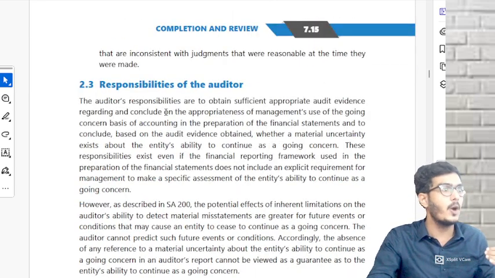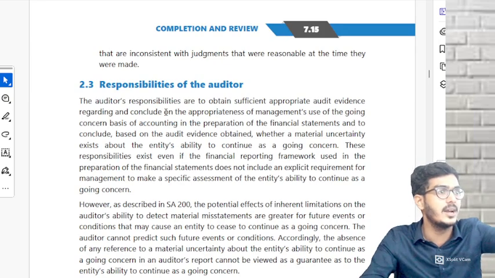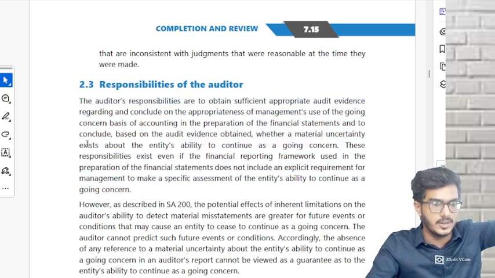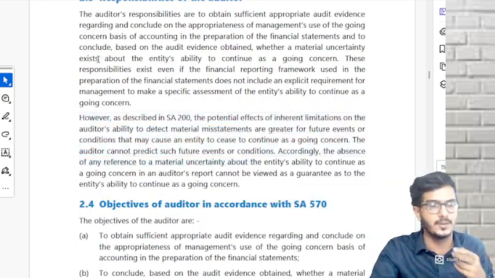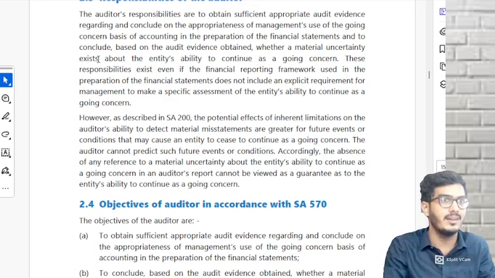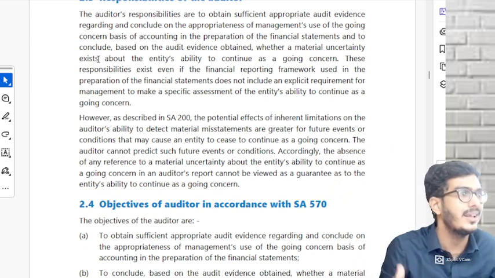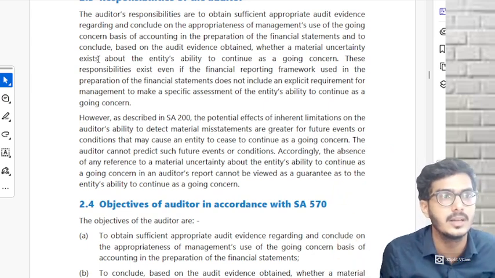Then comes whose responsibilities? Auditor's responsibility. How many stages of responsibility would you have written? Stage 1, stage 2. That means point number 1, paragraph 1 is the stage 1 responsibility. Point number 2 is the stage 2 responsibility. Stage 1 responsibility is the very common one. Whatever preliminary assessment the management has made, you're supposed to obtain evidence about those assumptions. Correct or not?